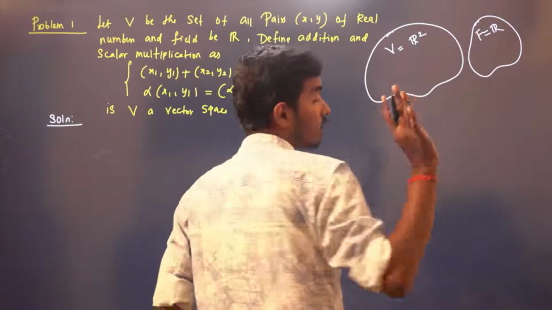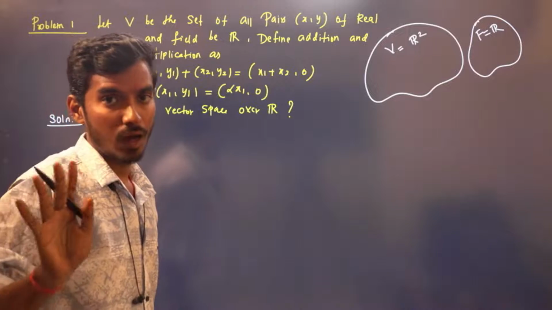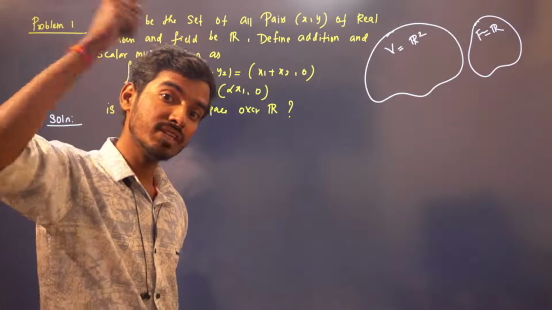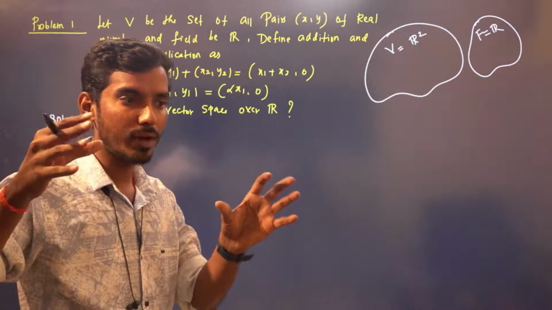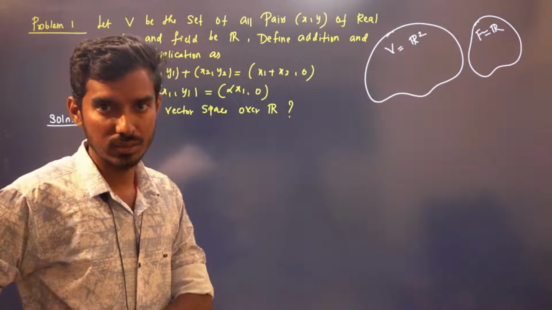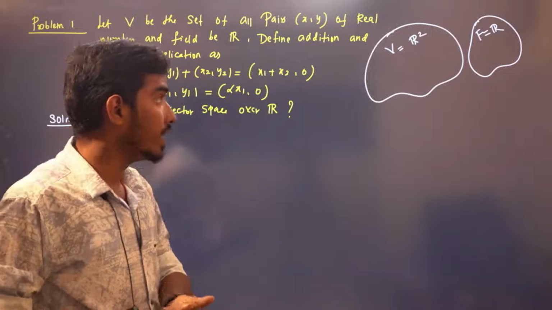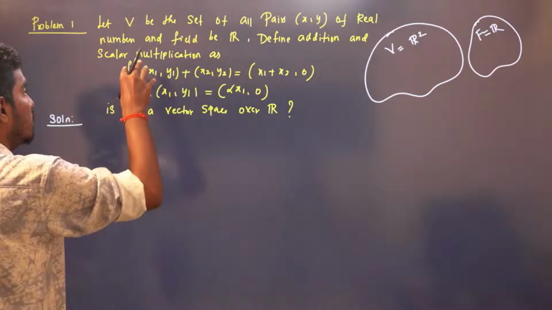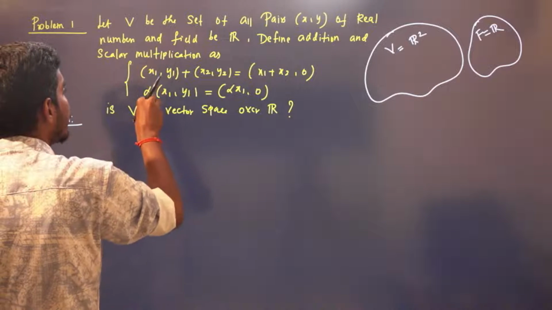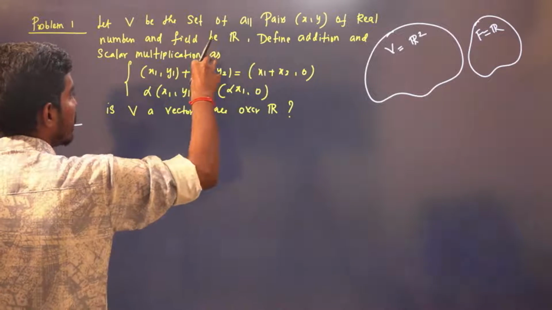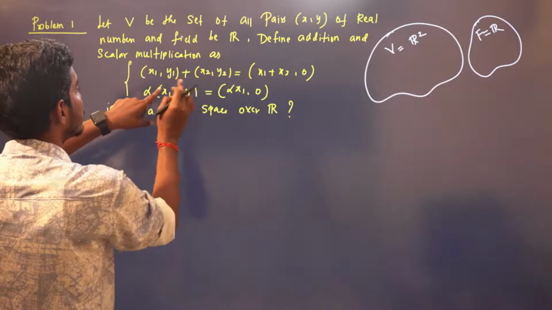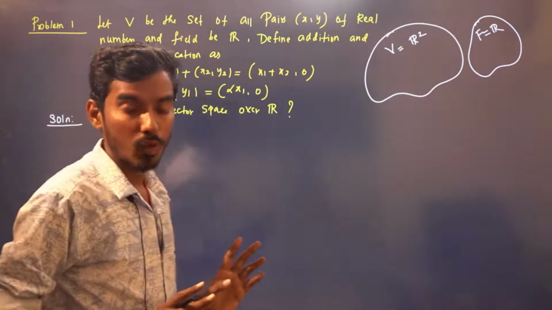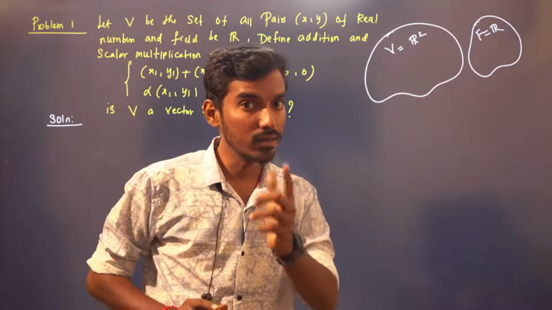We know R2 over R is a vector space with the usual addition and scalar multiplication. That is how you will add two pairs: correspondingly, you will add the elements. Whenever you take an element x1, y1 in V and another element x2, y2, usually you add x1 plus x2, comma, y1 plus y2.